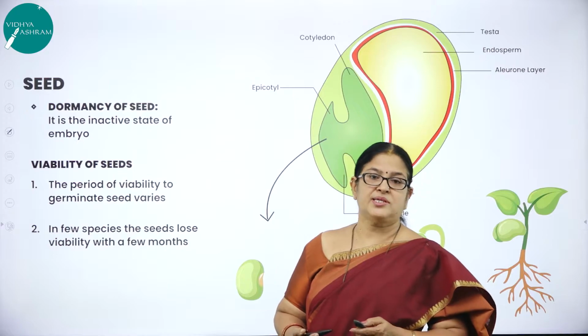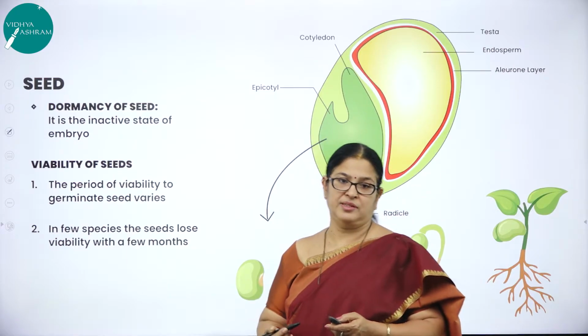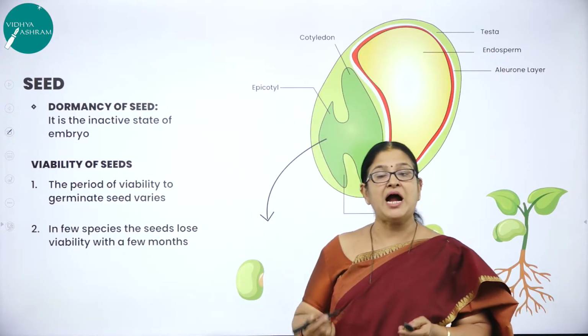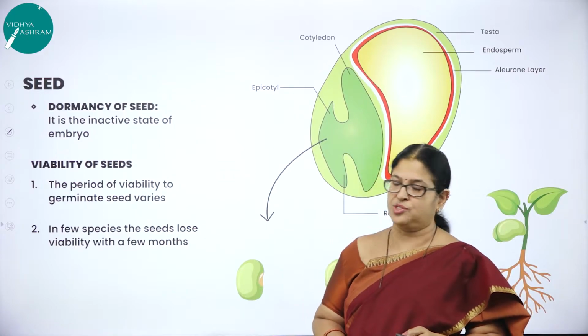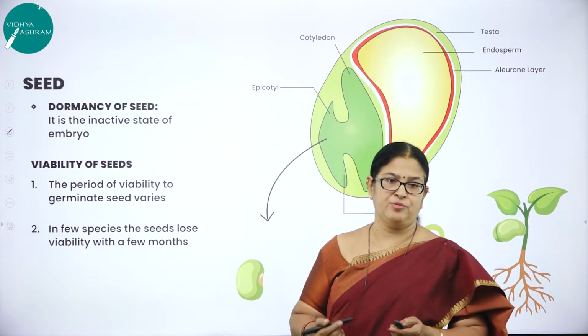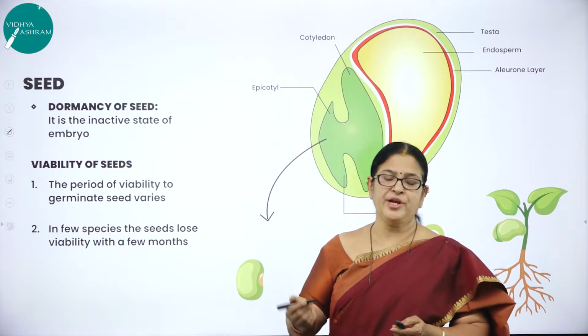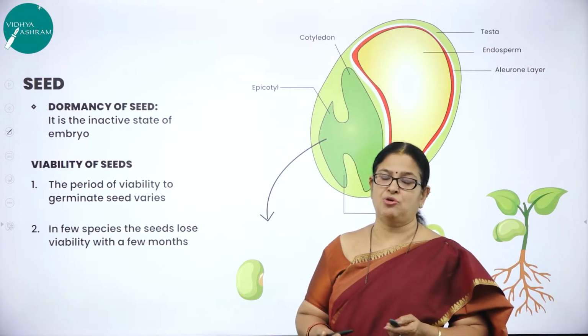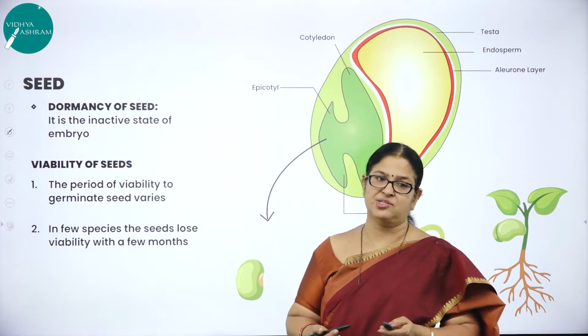Very important: the integuments of the ovule will harden as protective seed coats. I have already covered in the previous session the structure of an ovule, where you come across two integuments or envelopes, the outer called exine and the inner called intine.